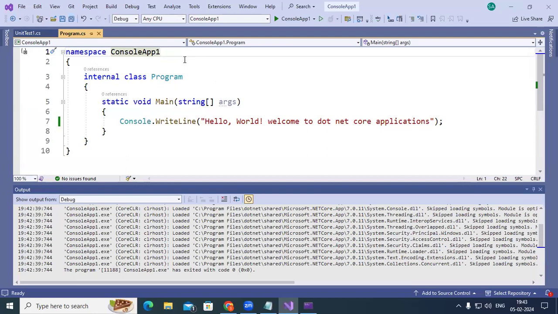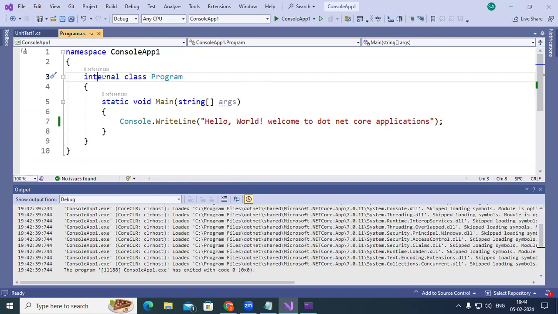So the logical name in this case is ConsoleApp1. This is going to be the namespace. Again, while developing the application, whatever initial name you gave, the same name comes with the namespace here. So namespace ConsoleApp1. In that I have actually a class called Program. Internal class Program this is. Internal meaning is what here? It is available only within the concerned namespace. Only in this ConsoleApp1 namespace it's available. In the other namespaces, it is not going to be available.